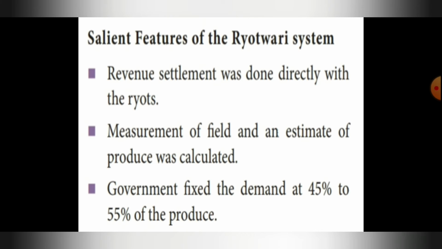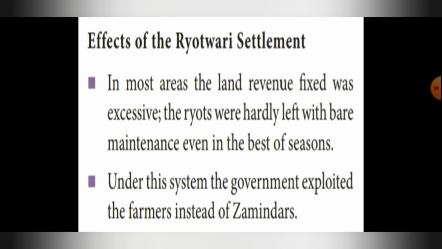Third point, the government fixed the demand at 45% to 55% of the produce. So they fixed the demand. Earlier it was 45%, later they changed it to 55% of the produce. Effects of the Ryotwari system or settlement. In most areas, the land revenue fixed was excessive.